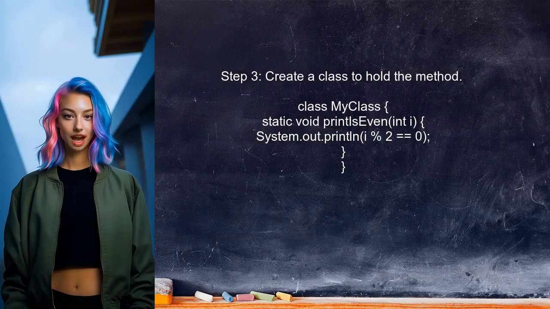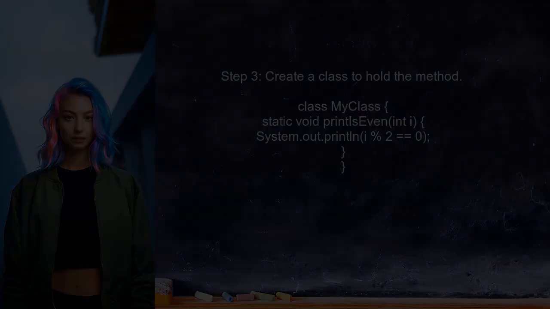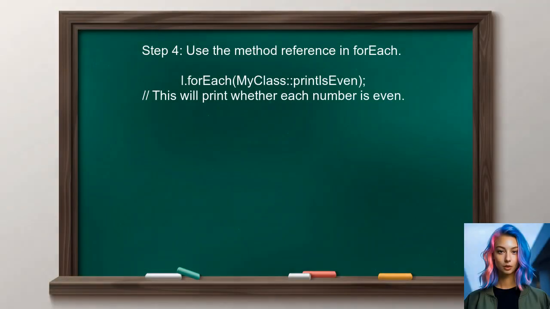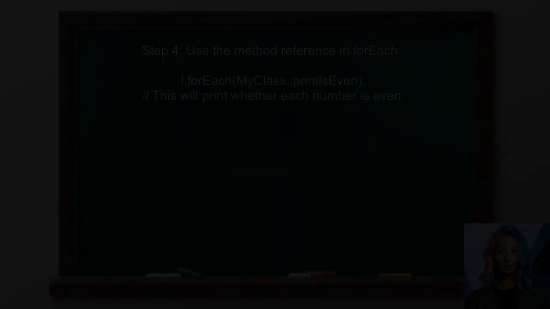Now, to use the method reference, the user can define a static context. This can be done by creating a class in JShell. Let's create a simple class to hold the method. Finally, the user can now use the method reference with the forEach method. They can call it like this, MyClass::printIsEven.